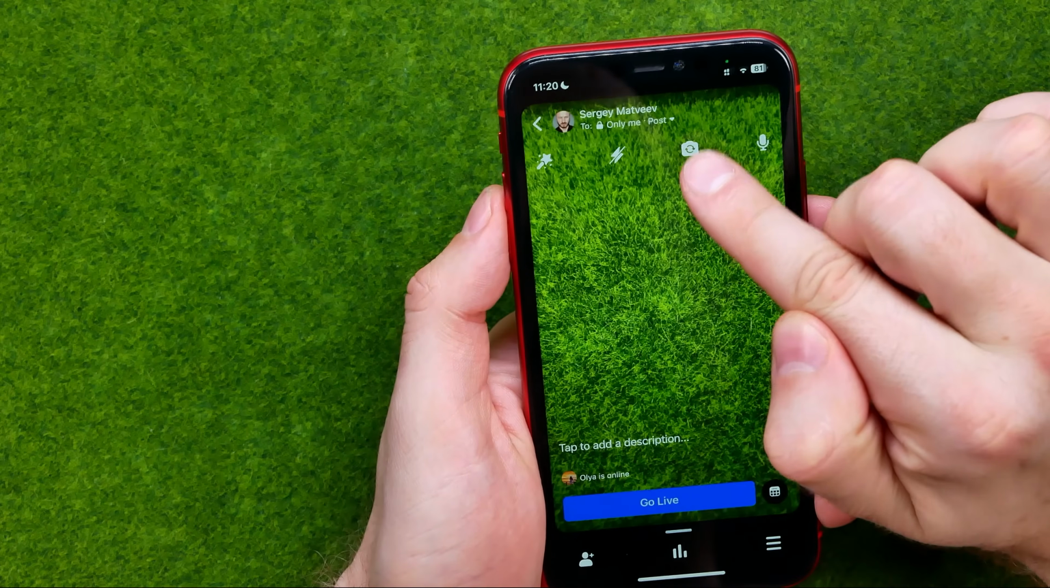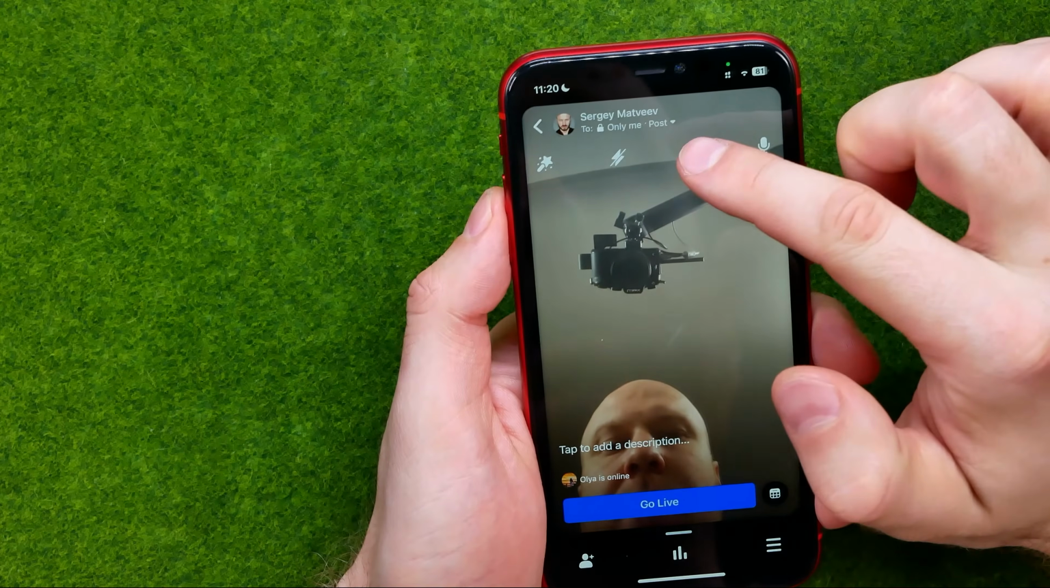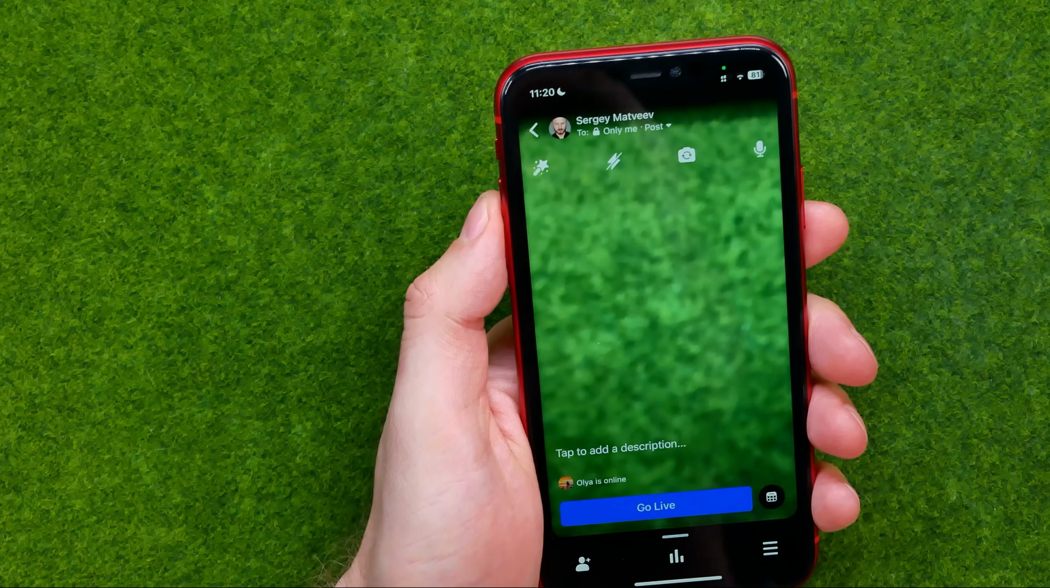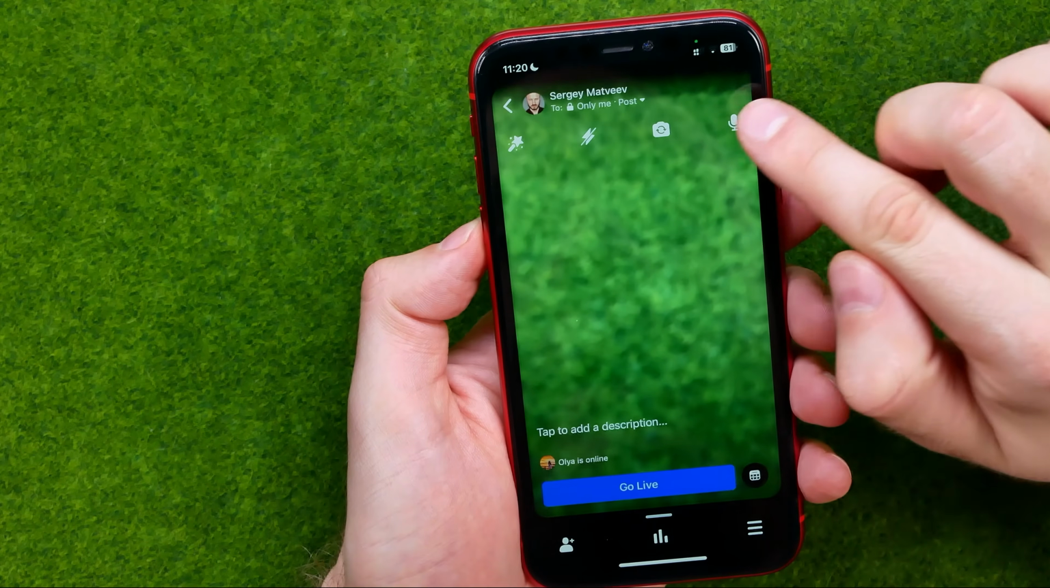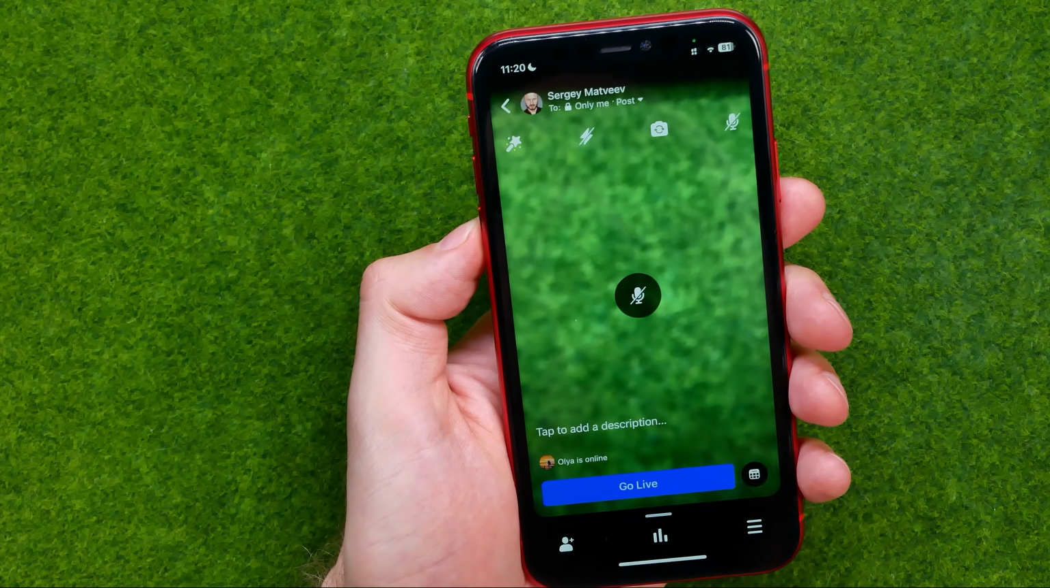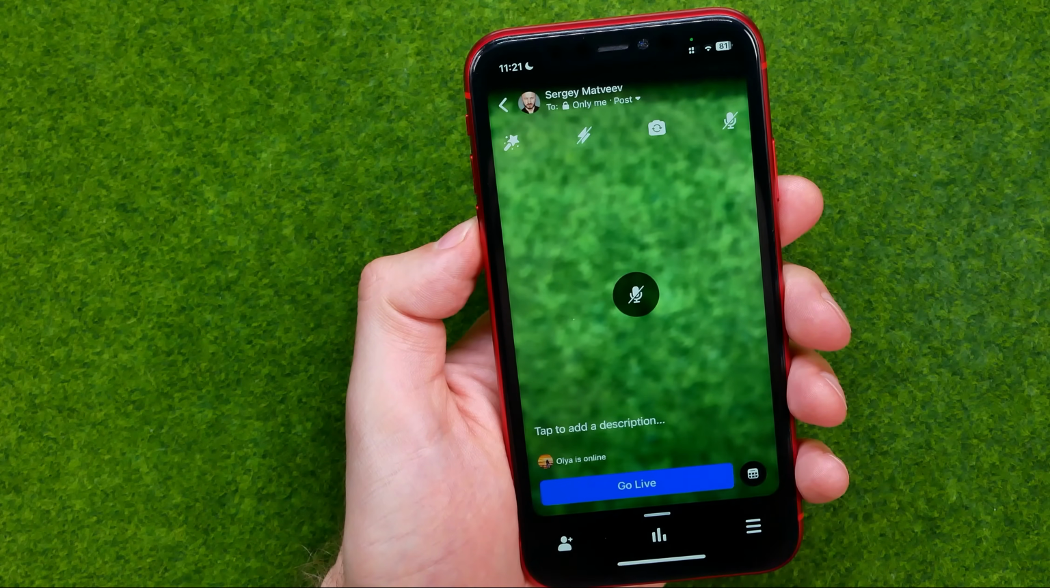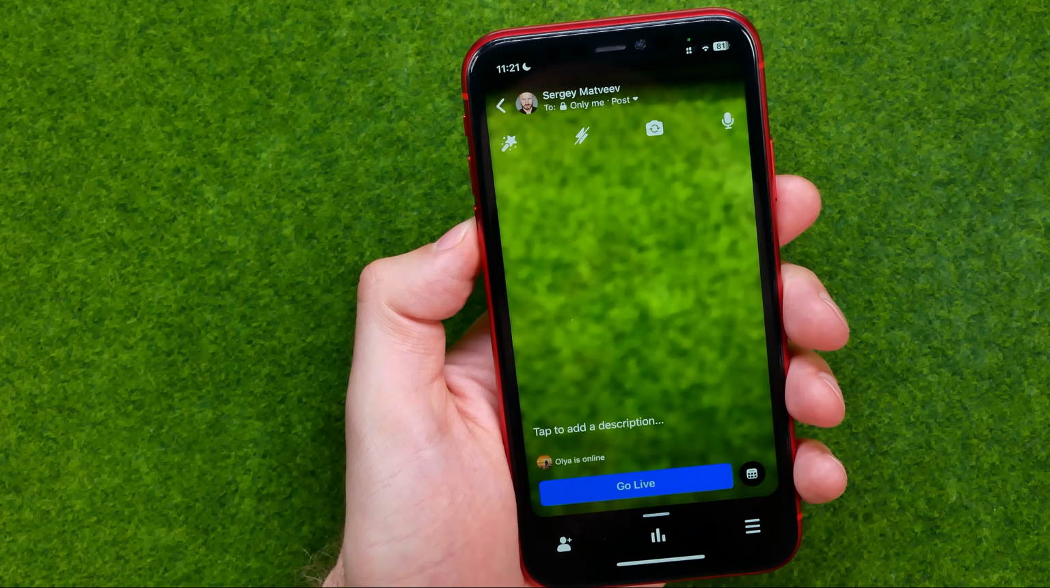Also, by hitting at that icon, we can switch between our front and main camera, and then also by tapping at that sign, we can turn off our mic. We can easily do so right during our live translation in this way.